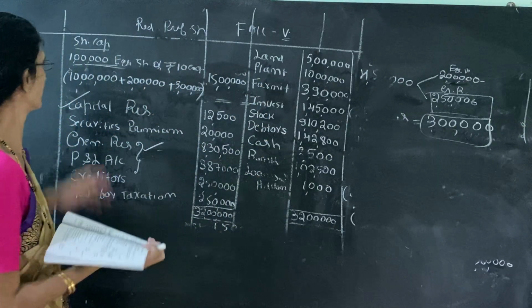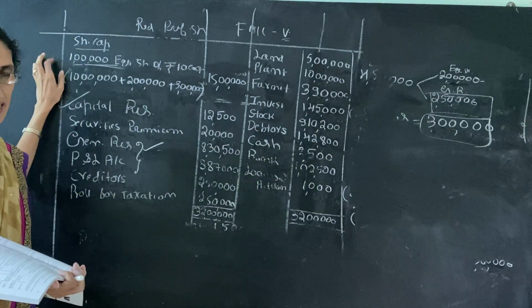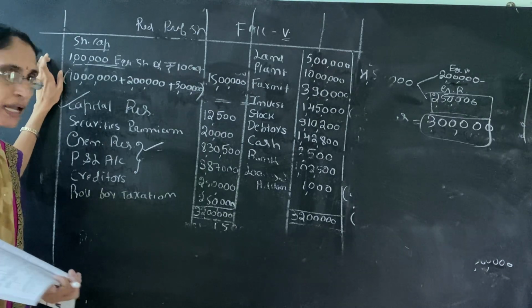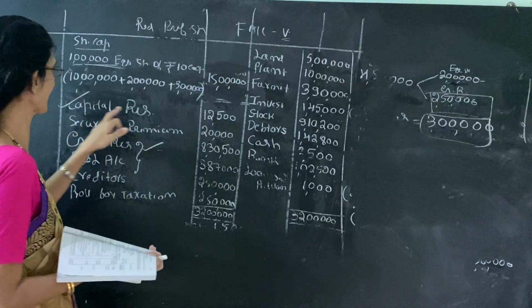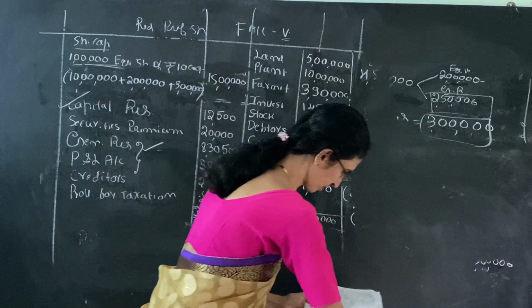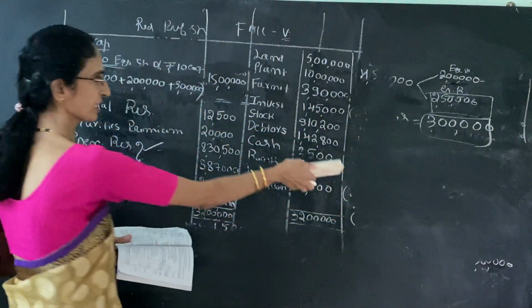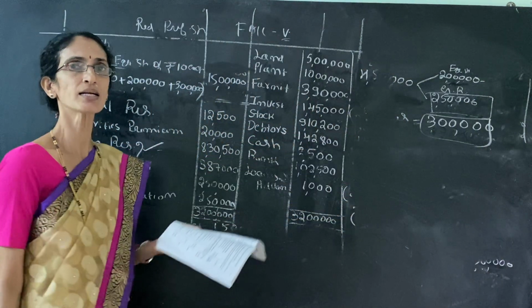Then once again, no need of writing redeemable preference shares because it is already paid. Then regarding capital reserve, here there is no capital reserve because the reserve is fully utilized for bonus issue.